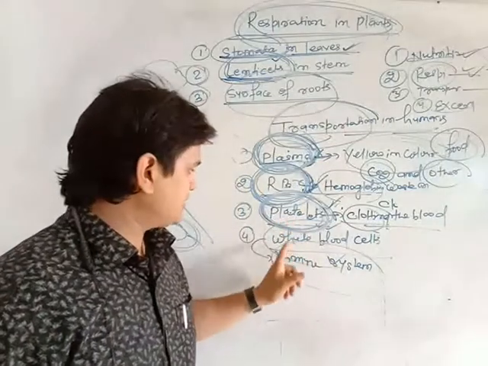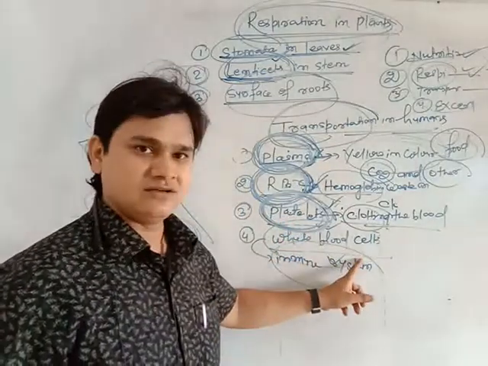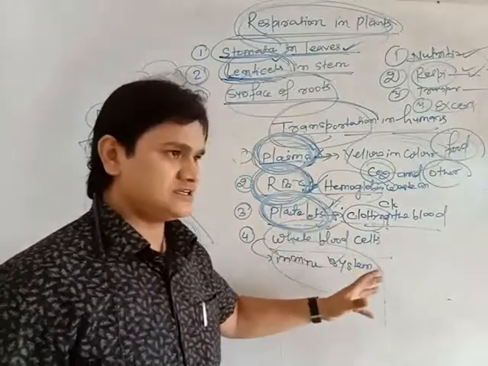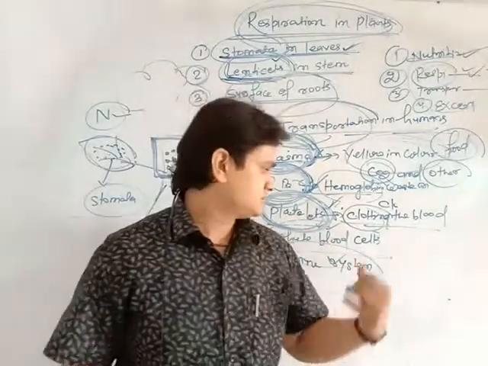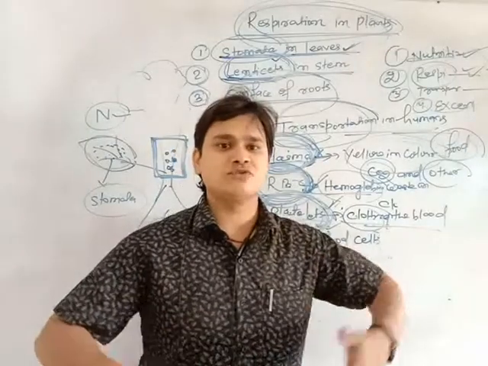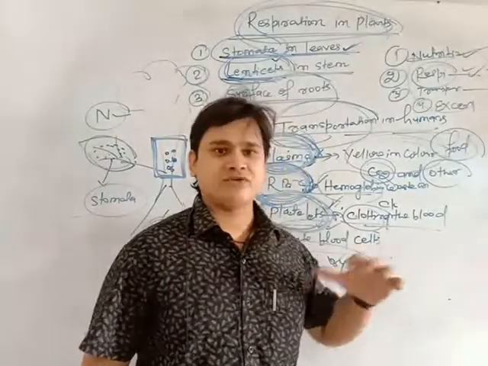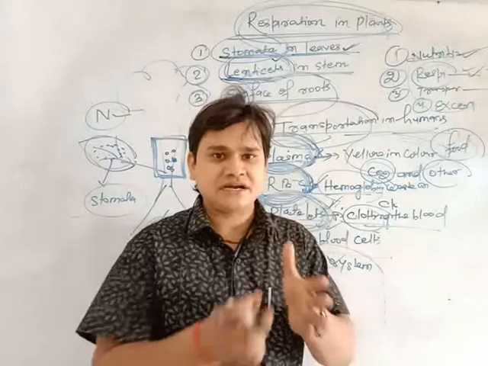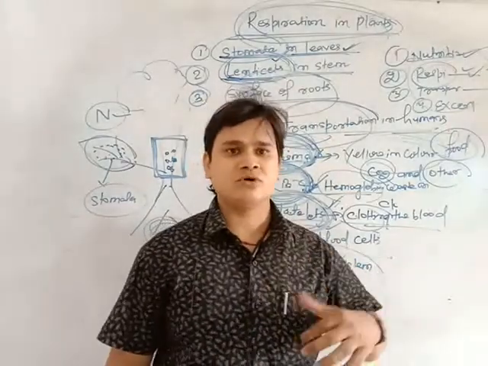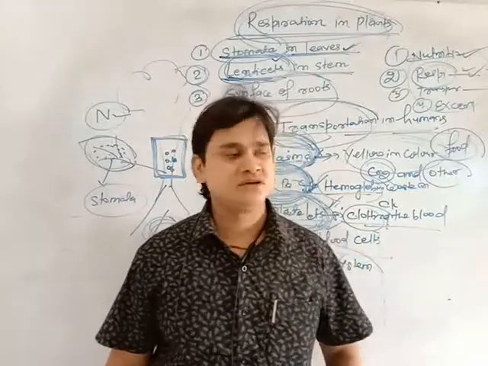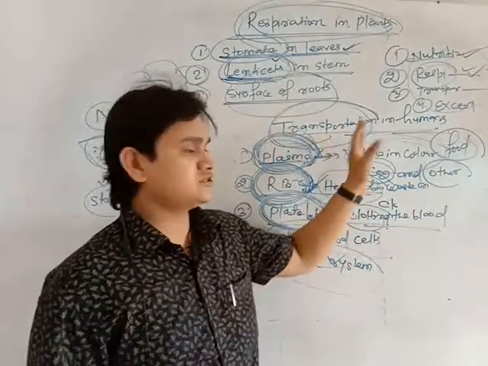Understood? And last is your white blood cell, the WBC, which is also known as your immune system. It boosts your body and fights the germs and bacteria that spread disease in the body, and always saves your body from all kinds of germs and bacteria. So this is all about transportation in humans.